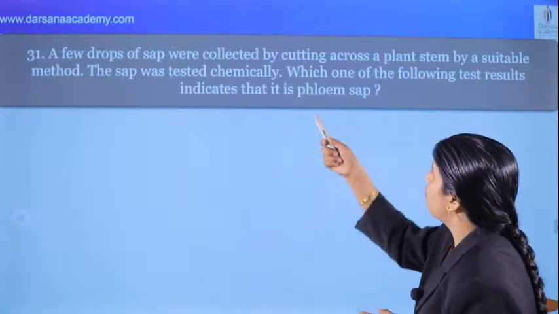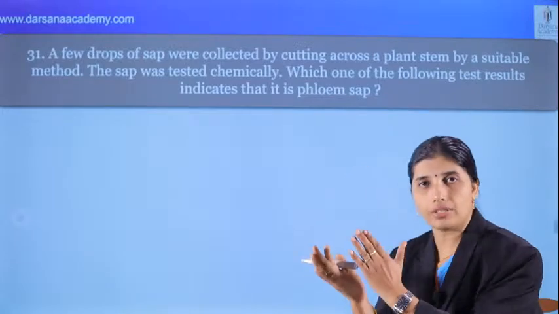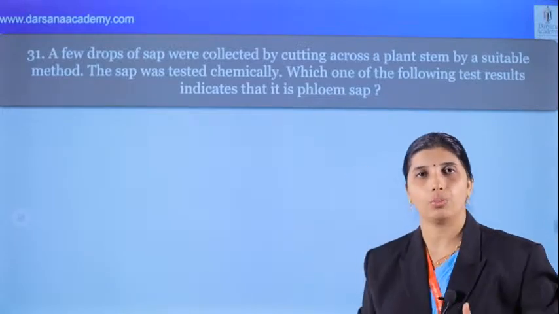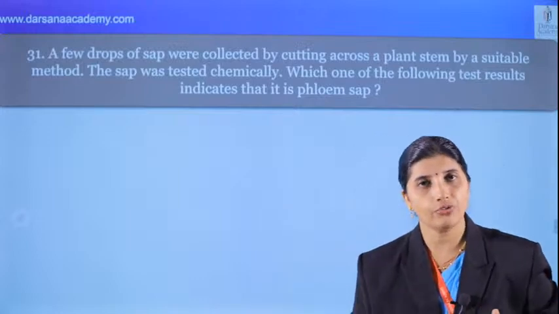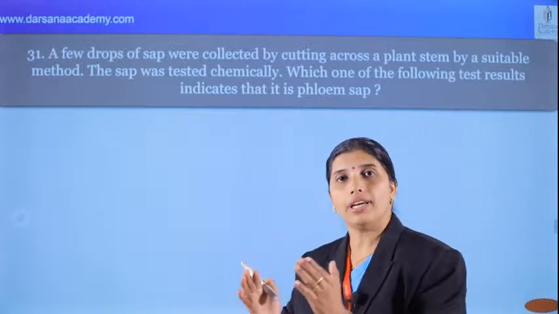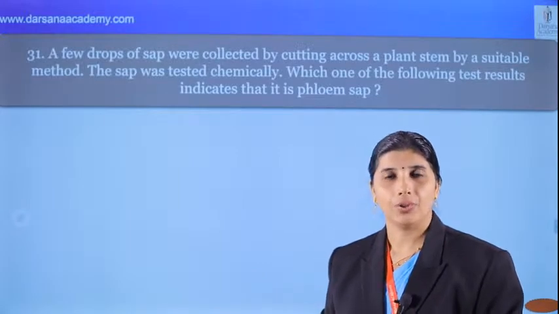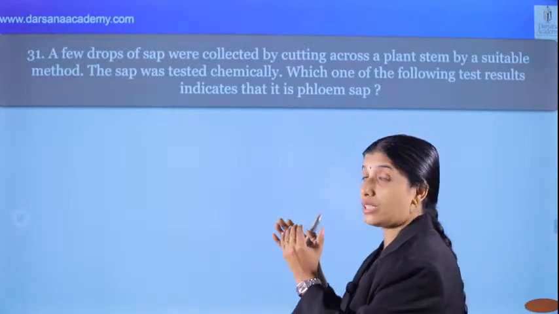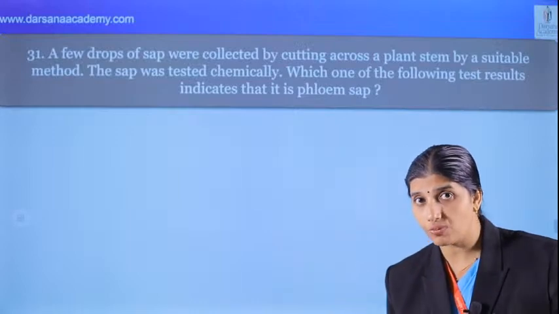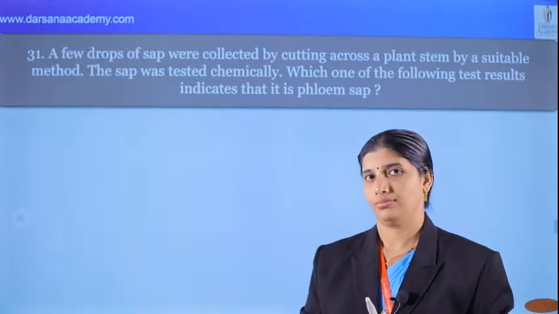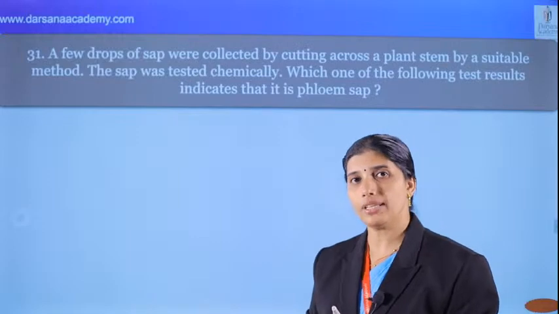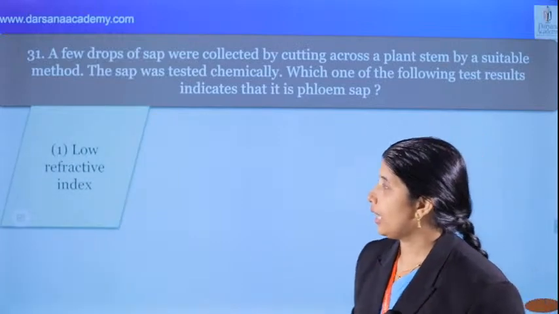What's the question? Phloem sap means which one is transported in phloem? That is through the sieve tube. And that is sucrose. In which form is food transported through the sieve tube? That is sucrose. What's the nature of sucrose? That's the question. We know that the sucrose is transported through the sieve tube by mass flow or pressure flow. That was proposed by Munch, therefore it is called the Munch hypothesis. We know that.